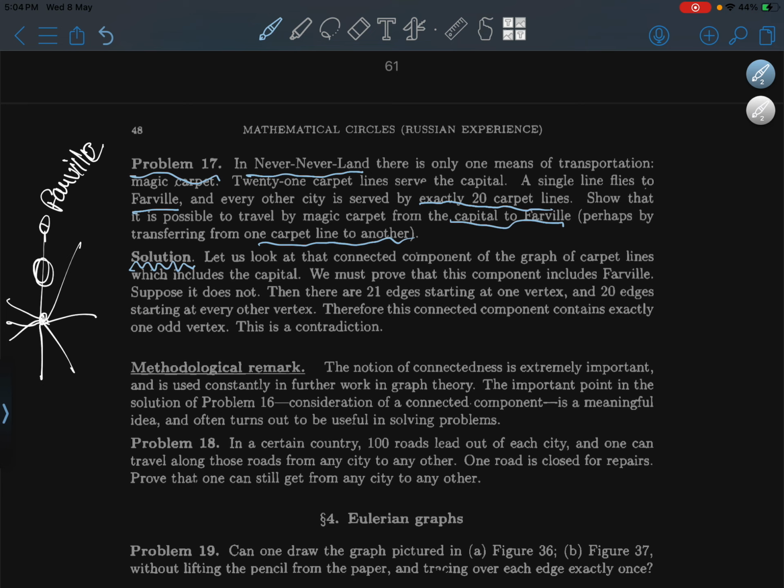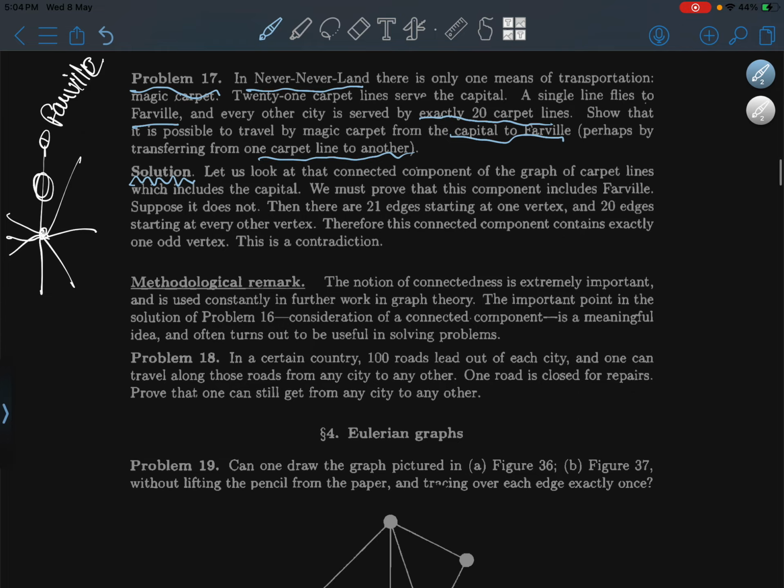Let us look at the connected component of the graph of carpet lines which includes the capital.